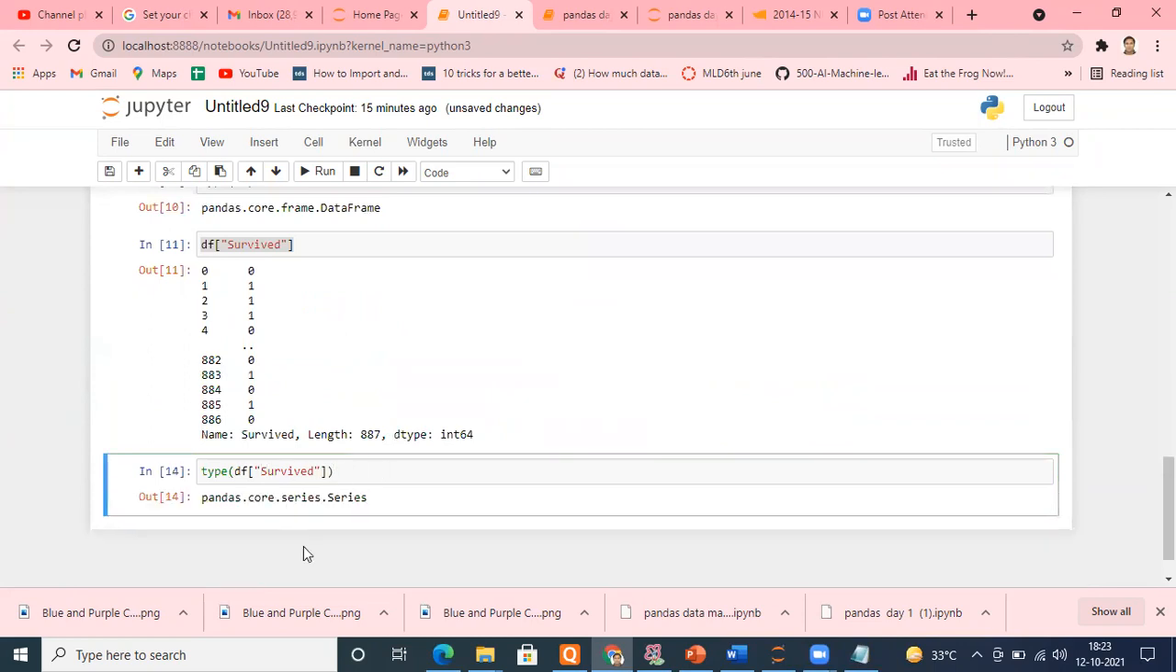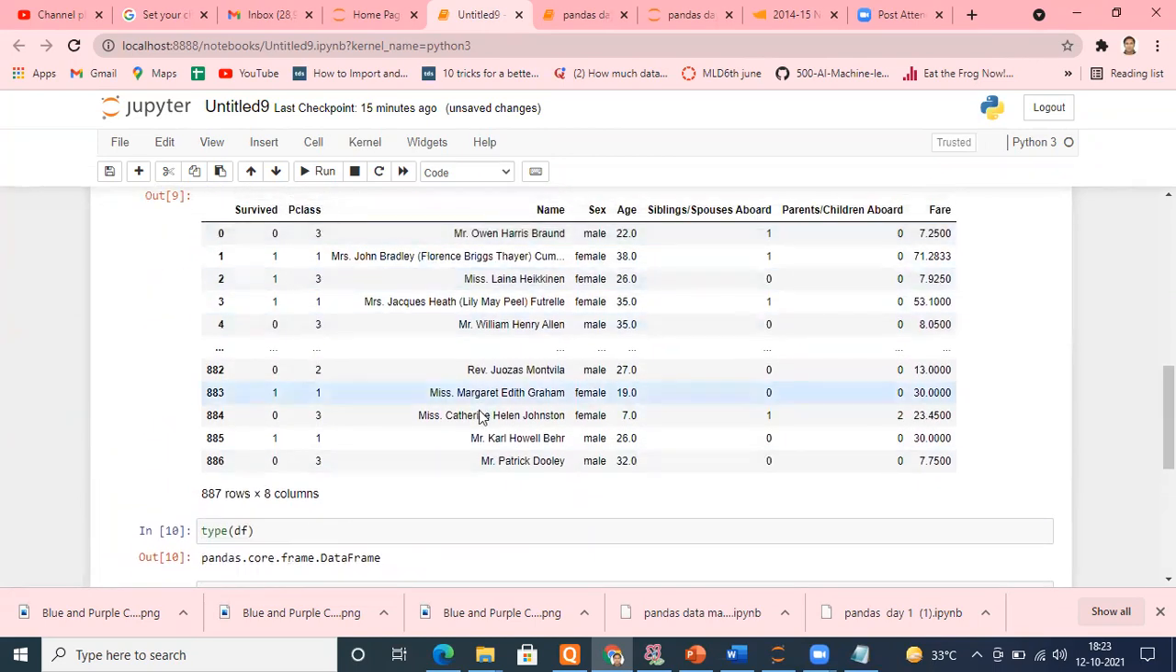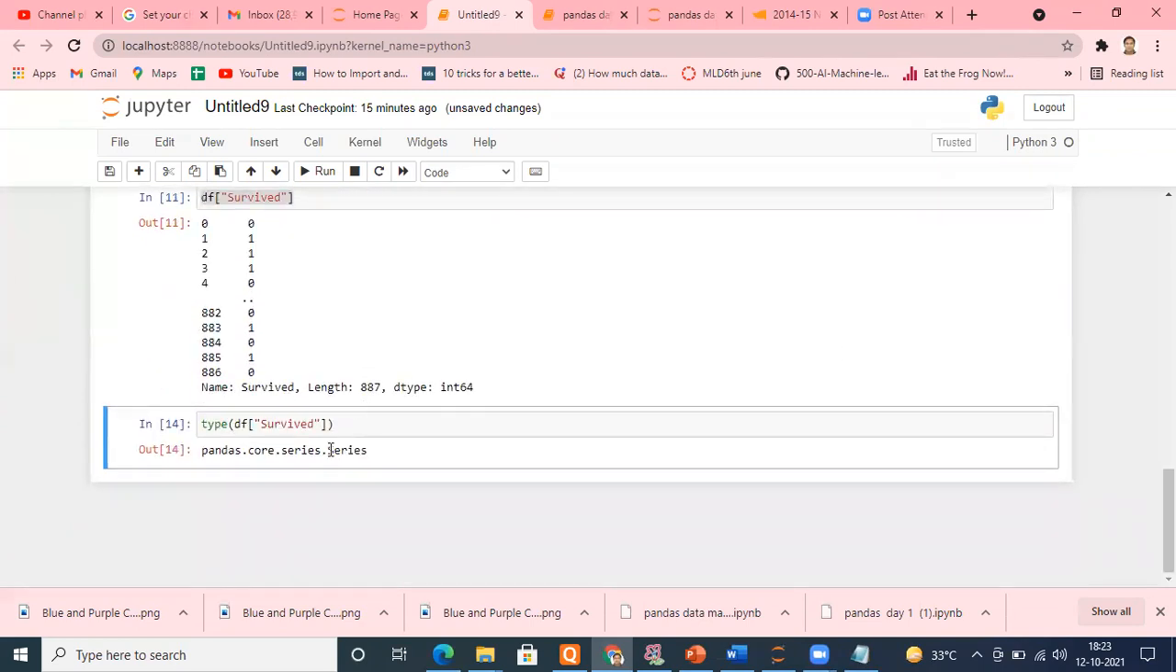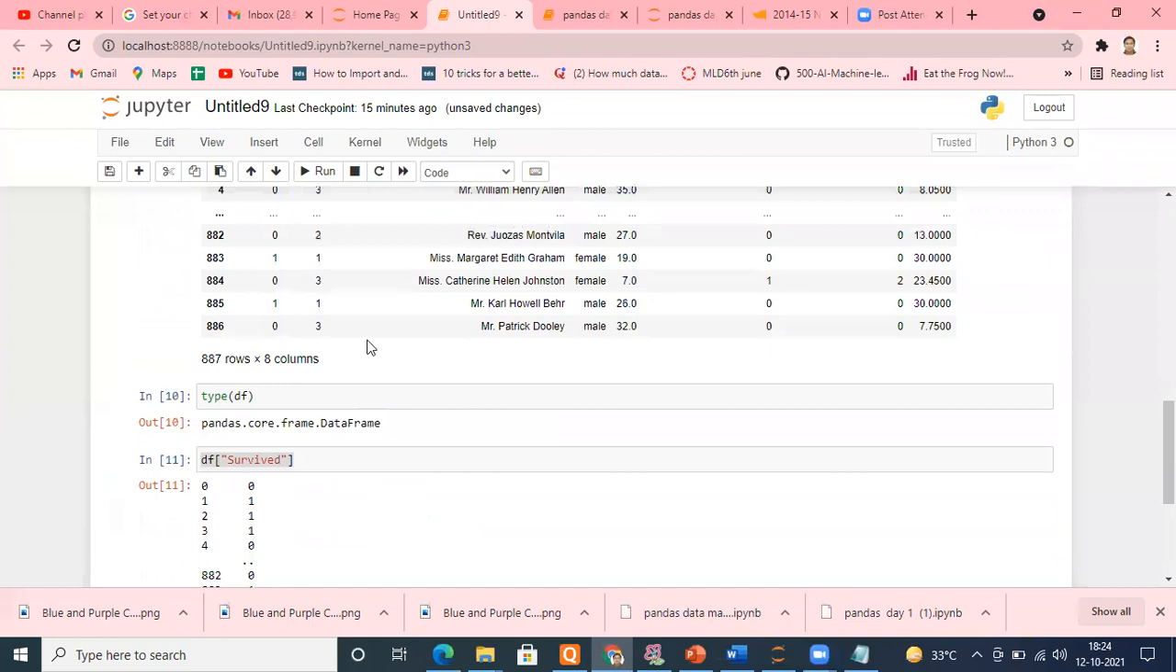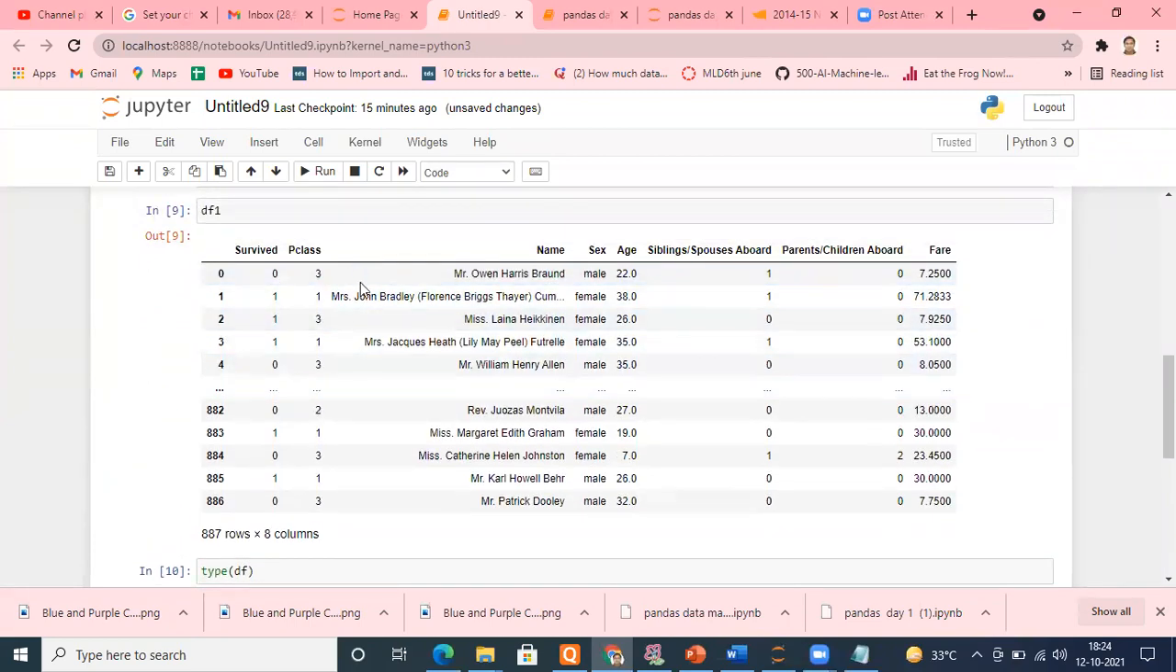Now see what I am getting. When I am accessing an individual column of my data frame, these are known as series. I got a point. So what we can say is our data frame is nothing but a collection of series elements. So this, if we consider the Survived column alone, will be known as a series data type.